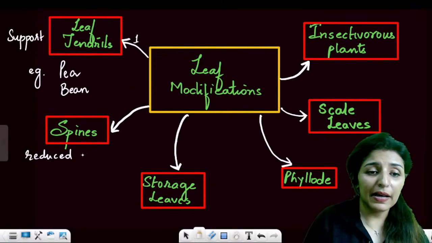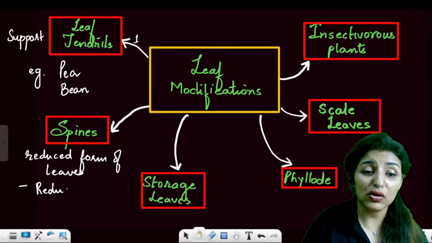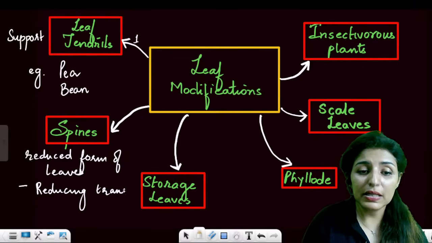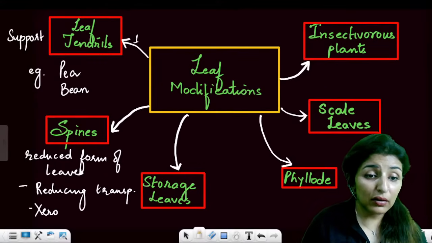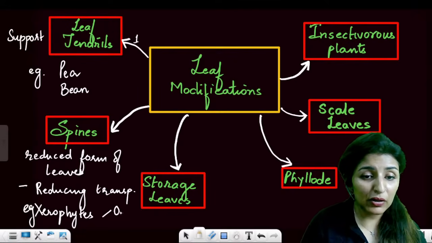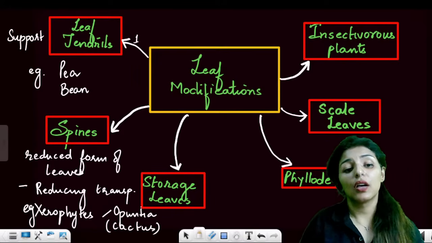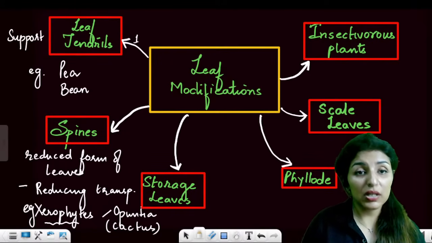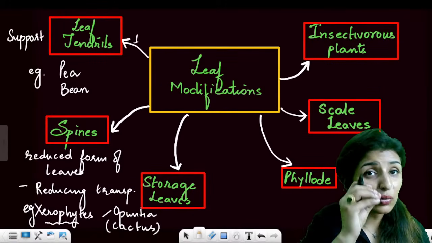Now spines are the reduced form of leaves, right? And what are they meant for? For reducing transpiration. So which plants have spines? The xerophytes, not all actually. For example, Opuntia or cactus, one and the same thing. So xerophytes have spines to reduce the surface area and thereby reduce transpiration. So the leaves are reduced into the form of spines.